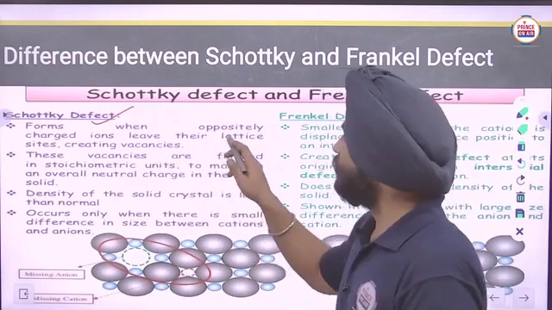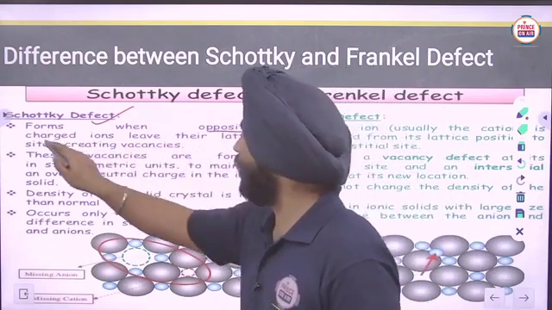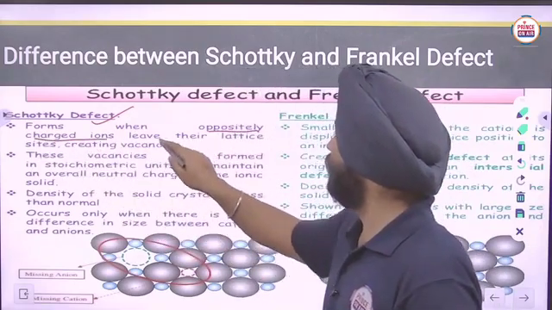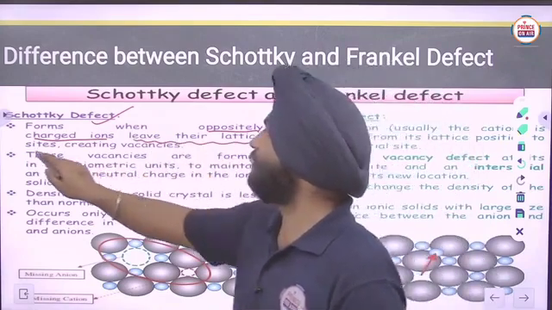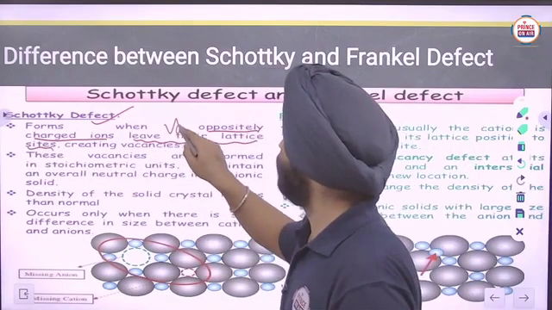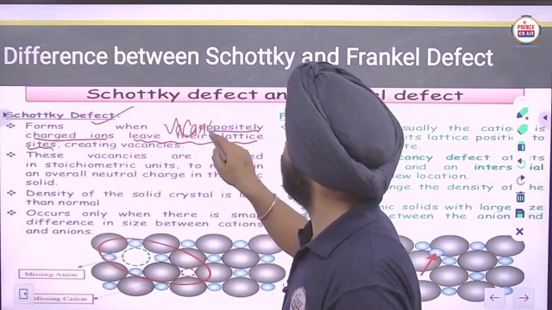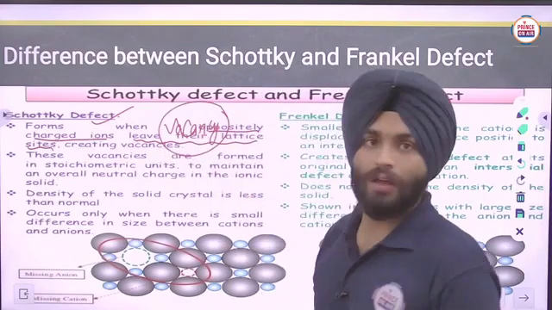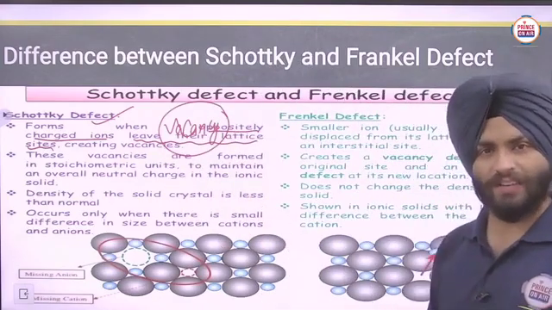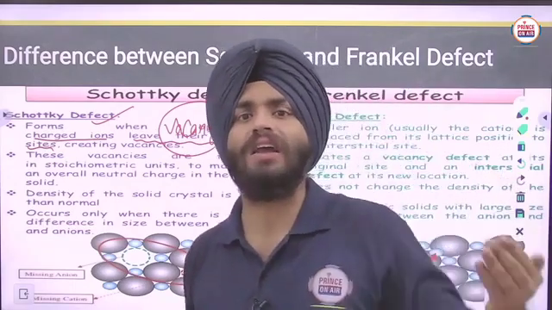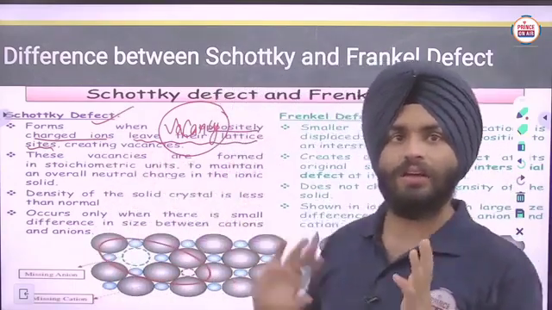In a Schottky defect, oppositely charged ions leave their lattice sites, which means vacancies are created. Afterwards I will give you a trick to memorize both defects.